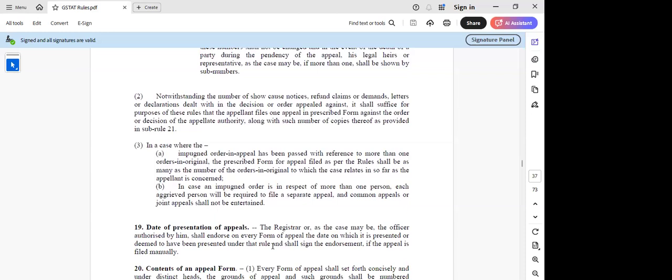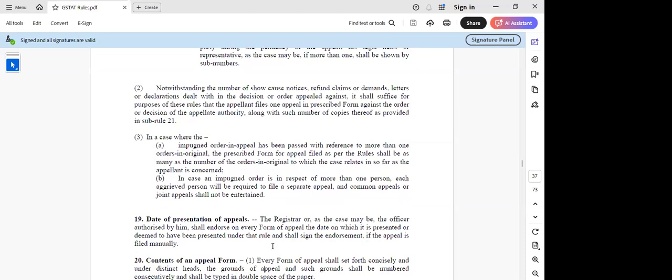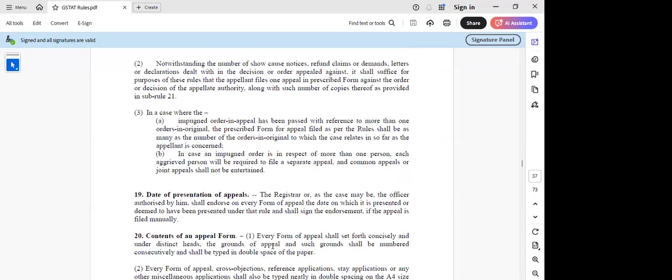Then again, they have come out with this manual, I think, sir, because here they are saying the officer shall endorse on every form of appeal the date on which it is presented, and shall sign the endorsement if the appeal is filed manually. So wherever a manual appeal is filed, they have to endorse those documents.